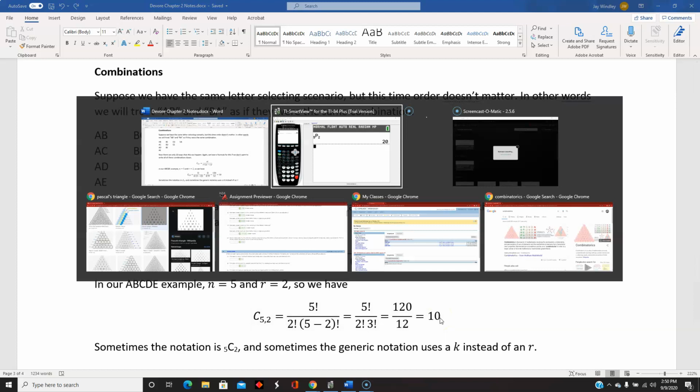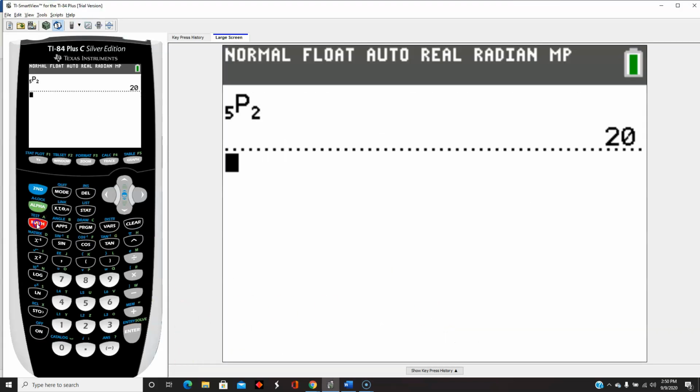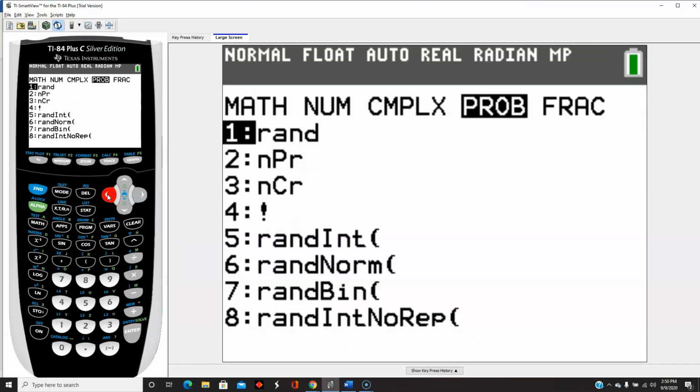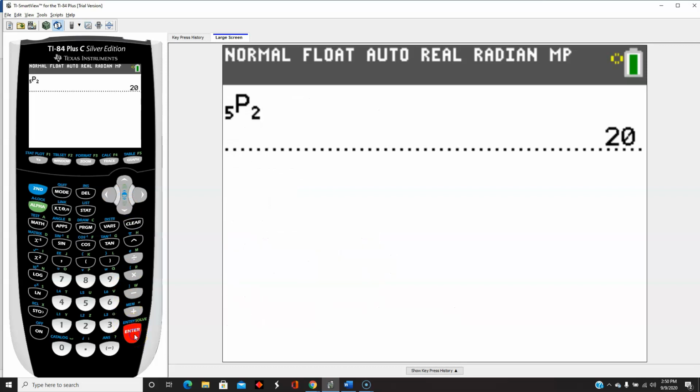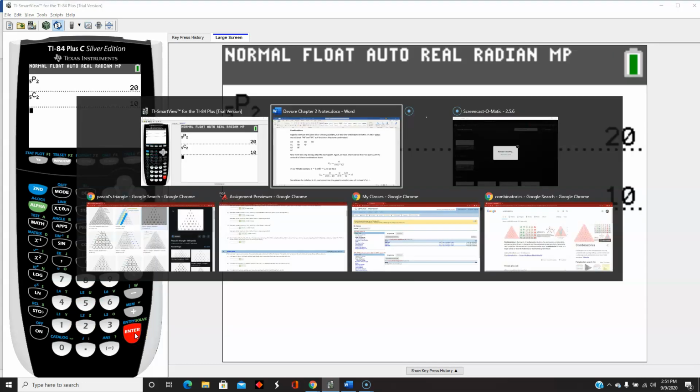But of course, on our calculator, if we go math and then probability, the third item down is combinations. Or if you have a different calculator, I'm sure you can find it on your scientific calculator. 5 items taken 2 at a time. And there's 10 ways that that can happen.